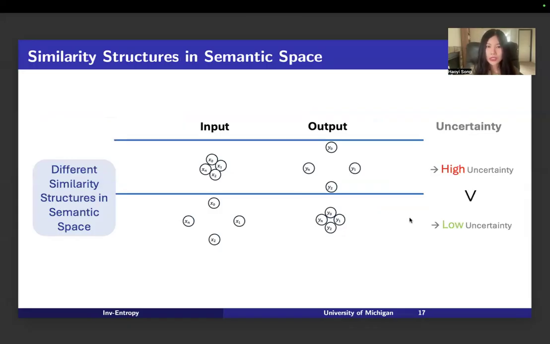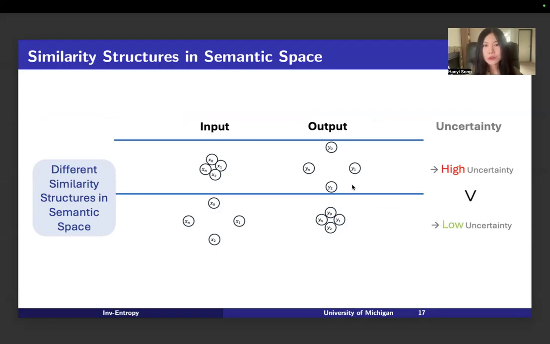So please look at this plot. It shows the relative location of the points in the semantic space. The first line shows that if the inputs are really close to each other, but the outputs are really far from each other, it indicates this question has high uncertainty.